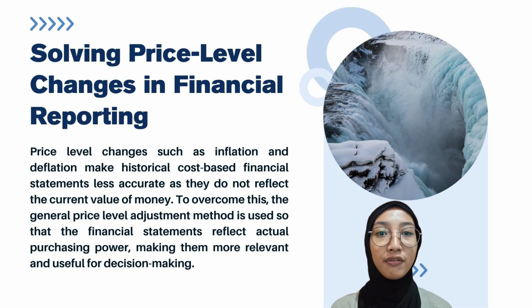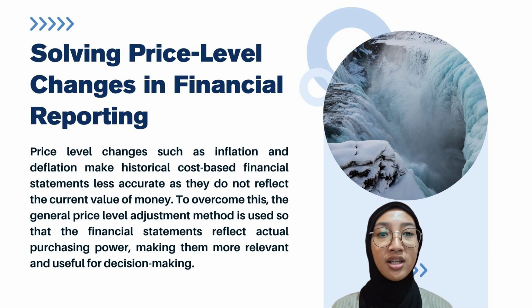Solving price level change in financial reporting. Price level change such as inflation and deflation cause the value of money to change over time. In a historical cost-based accounting system, assets and liabilities are recorded based on the price at which the transaction occurred, without taking into account change in the purchasing power of money.